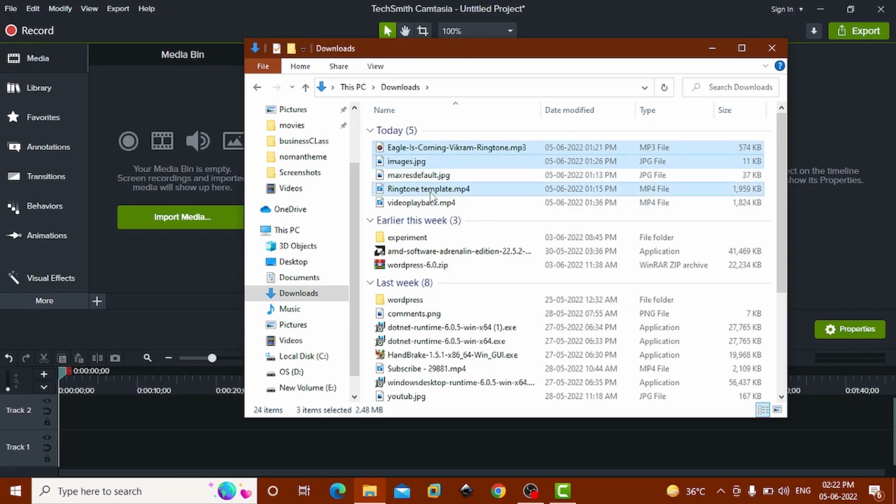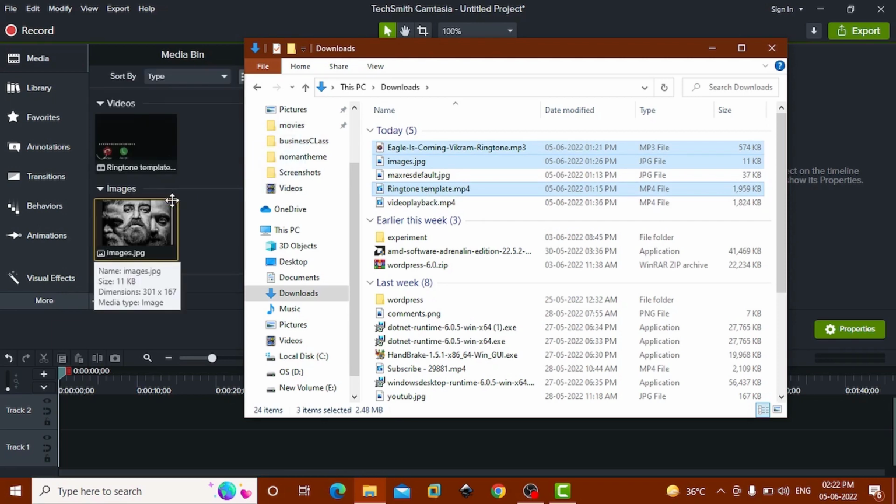After you open your Camtasia, open up your file manager, go inside Downloads, and select the MP3, image, and ringtone template. After that, I'm going to import this media inside Camtasia. You can drag and drop here.